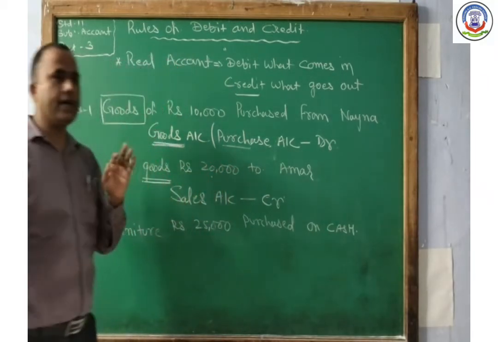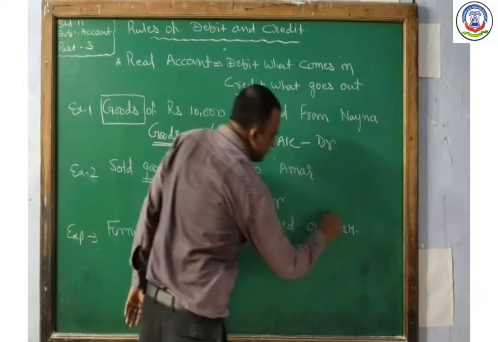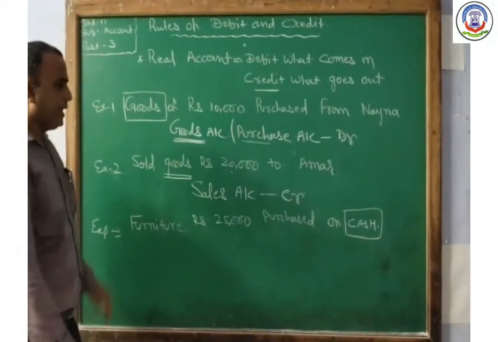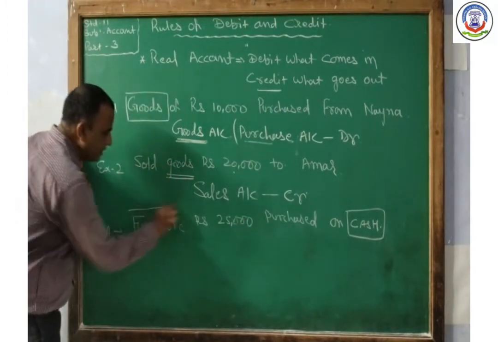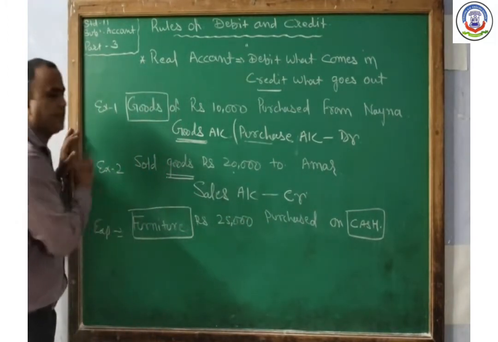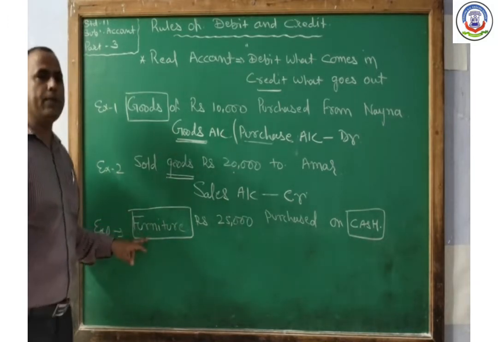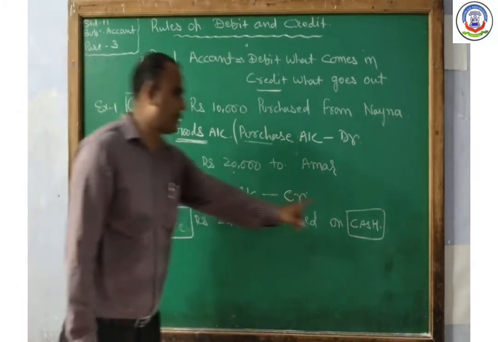Now the next transaction is there, furniture rupees 25,000 purchased on cash. So now it is a cash transaction because the word cash is mentioned. Now second thing is there, here we purchased furniture and furniture is our fixed asset. तो यहाँ पे goods नहीं आएगा because the name of the asset is given. So two accounts are associated here.